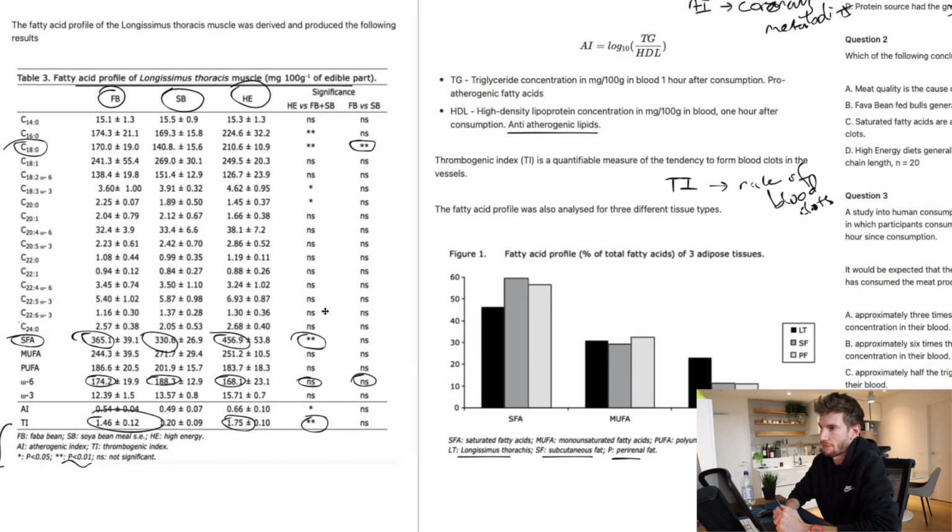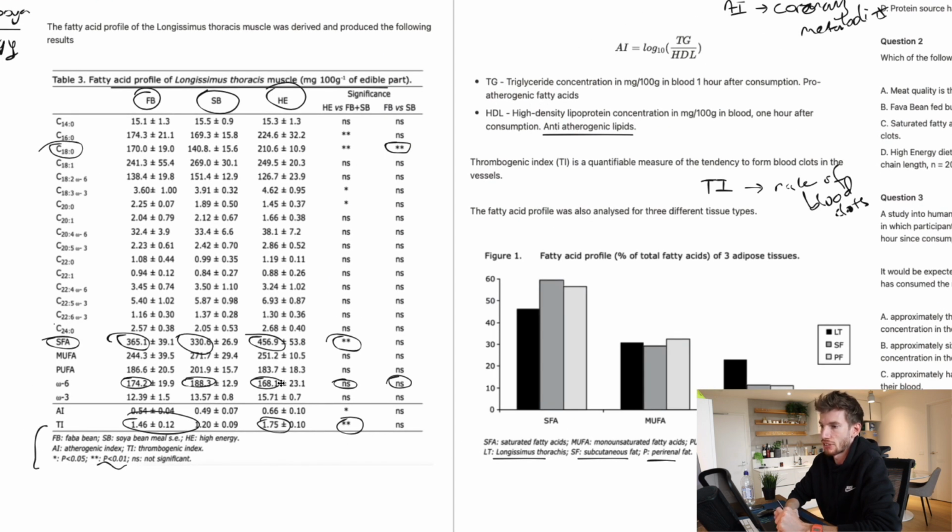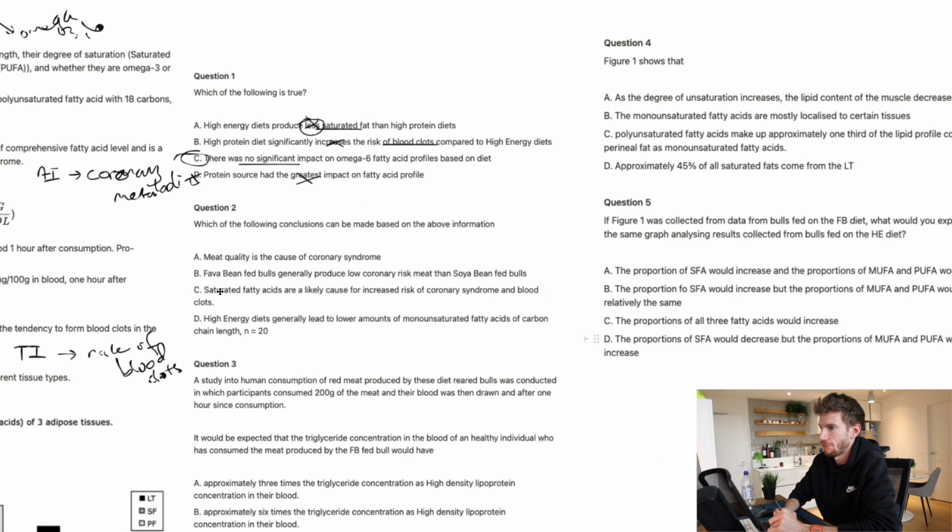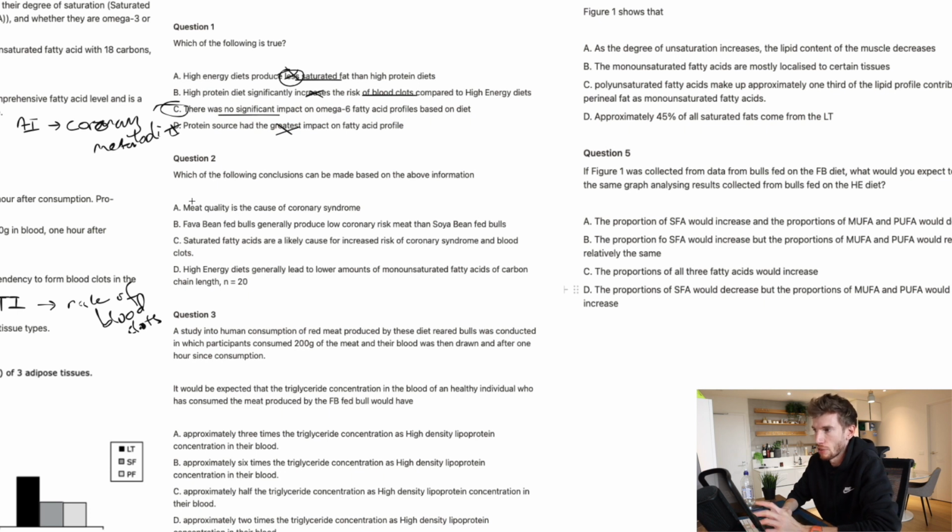We can see that meat quality might be increasing the risk of coronary syndrome, because if we look at this table down here, fava bean versus soya bean, the fava bean does increase the AI, which is directly related to the risk of coronary and metabolic syndrome. But in terms of comparing the source, there's no significance. So meat quality may be raising the AI value, but it doesn't necessarily directly cause it. It can increase the risk of it. So that one's not going to look too good.